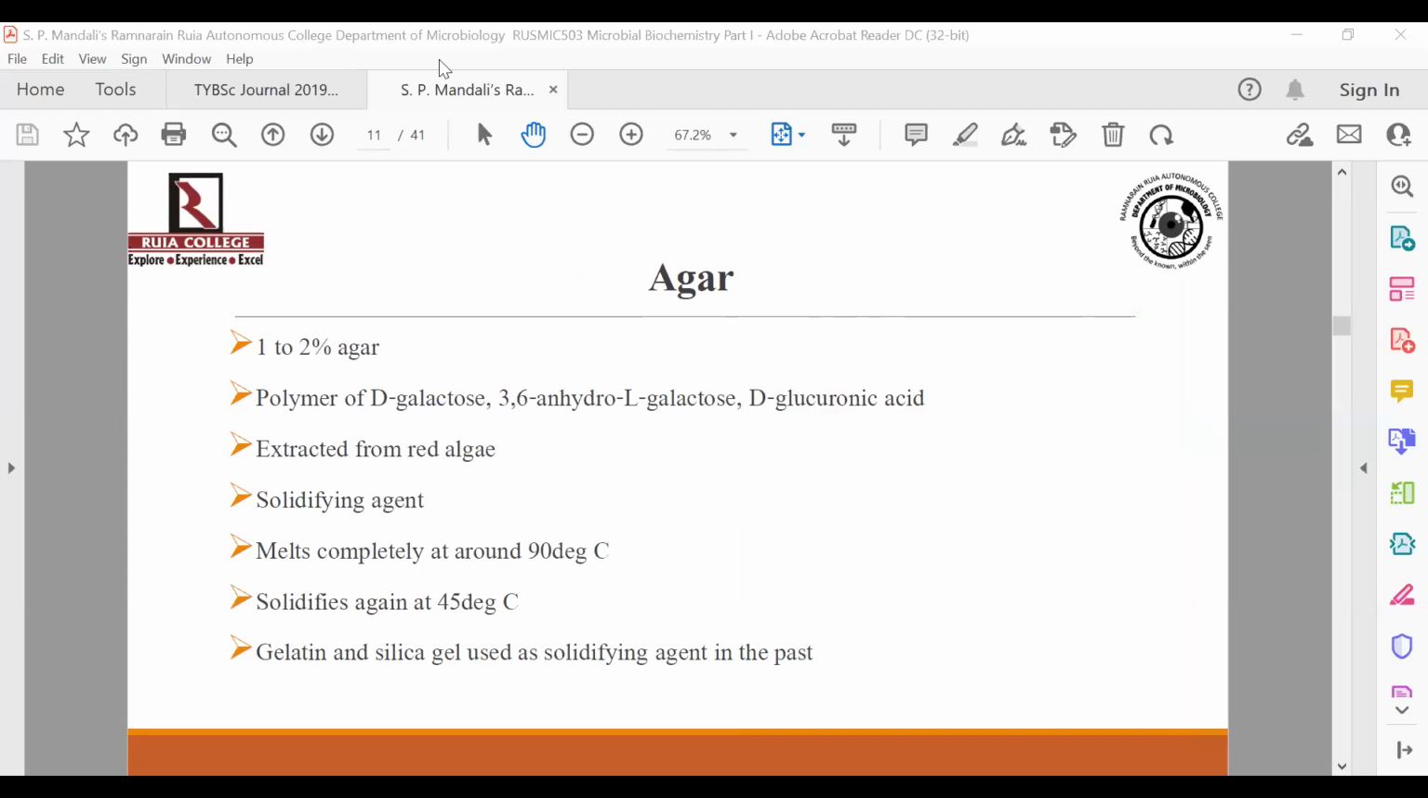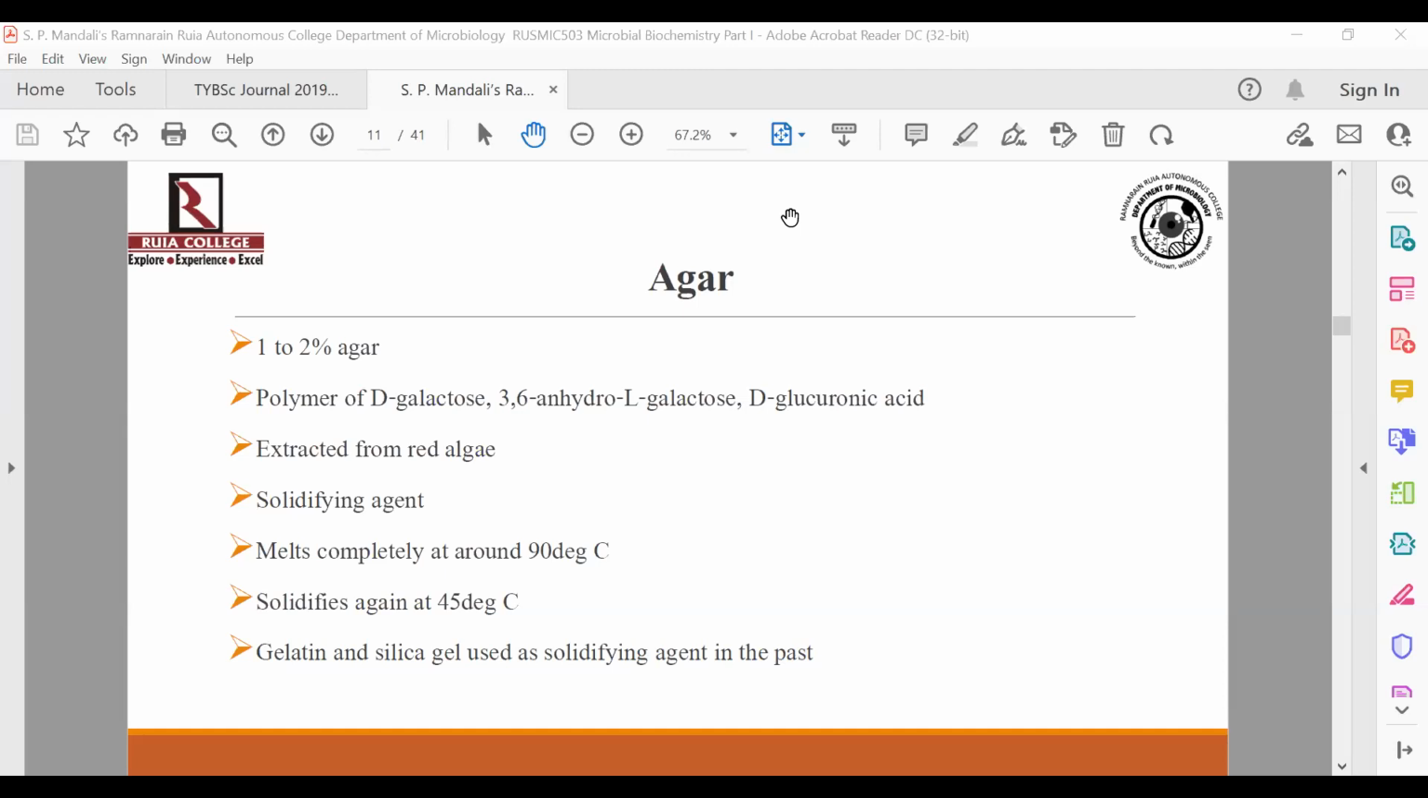You very well know that agar-agar is utilized as a solidifying agent, right? You also know that it is extracted from the cell wall of red algae. Please understand that this agar-agar is nothing but a polysaccharide. It's a polymer of D-galactose and 3,6-anhydro-L-galactose and D-glucuronic acid. So these are the three subunits from which the polymer of agar is actually made.